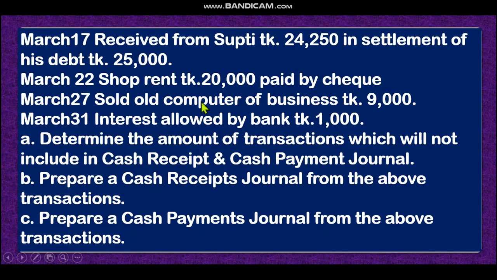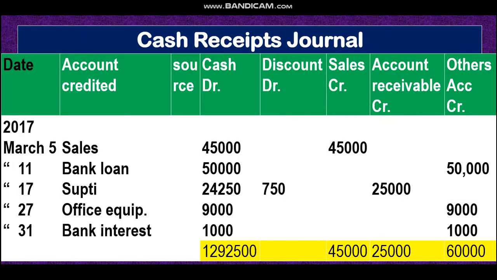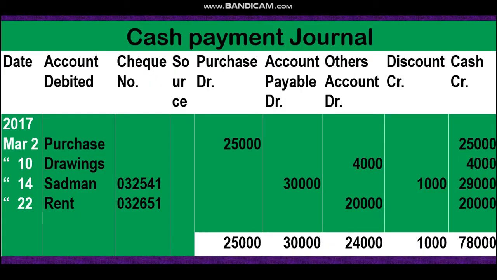Then look at date 10, cash 4,000 and goods 1,000 withdrawn by owner for personal needs. So goods is not cash payment, but 4,000 cash we have paid. So drawings 4,000. That means owner has taken money from the bank. Look at drawings account, because you know that if owner withdraw anything, that is drawings account. Drawings, it is 4,000. That means in other account, and our cash money goes out 4,000.